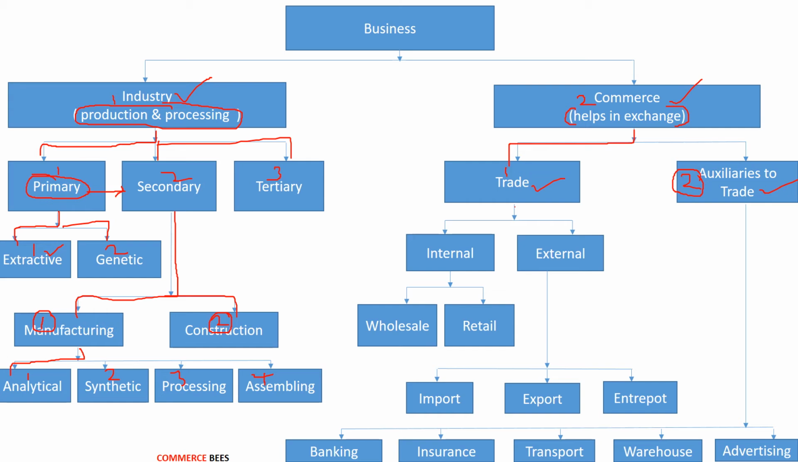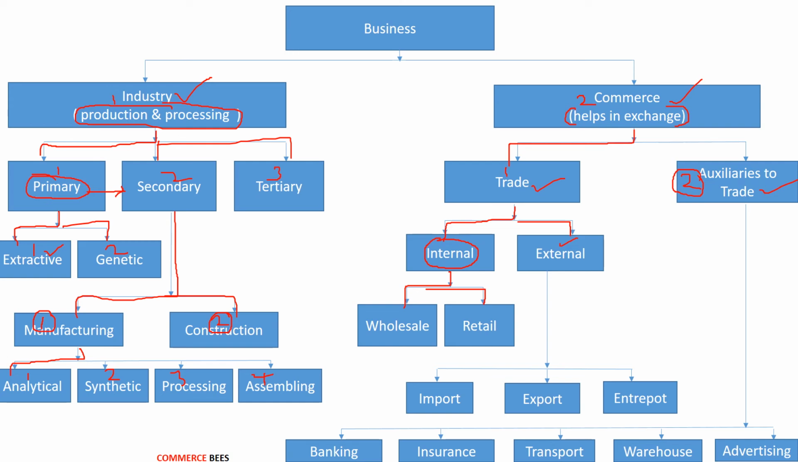Again, trade is divided into two types. The first is internal trade, the second is external trade. Internal trade means the buying and selling of goods and services within the national boundaries, and external trade means when we are buying and selling goods with foreign countries. The internal trade is again divided into two types. The first is wholesale trade, the second is retail trade.